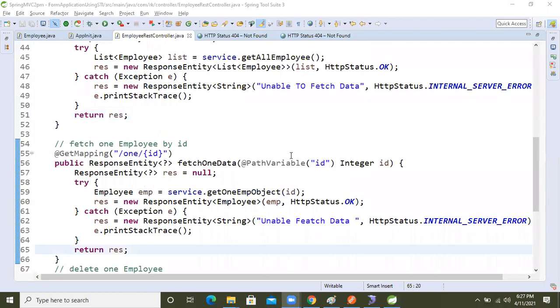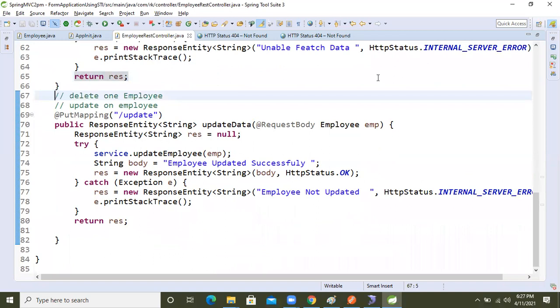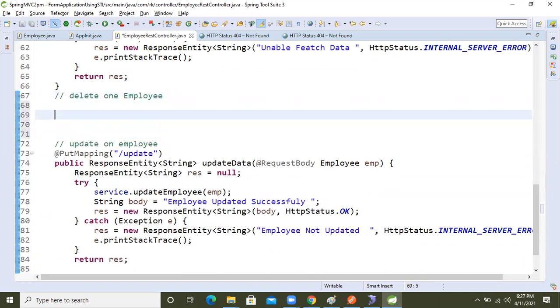Okay, now fine guys, let's move on. What is the next one? Delete operation. Let's perform the delete operation. So for that, I'm going to perform the delete operation, guys.